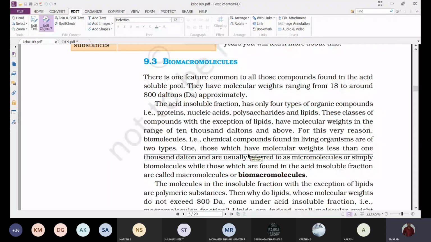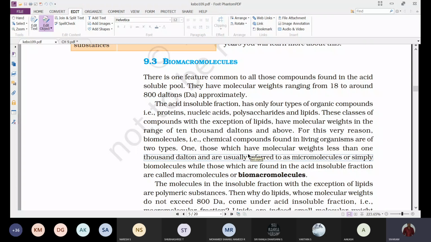Okay, next, coming to the biomacromolecules. Till now we have discussed only the compounds which are smaller in size and obtained in the acid soluble fraction. While conducting one experiment to separate the organic molecules, whatever substances we have discussed up to now are biomicromolecules.